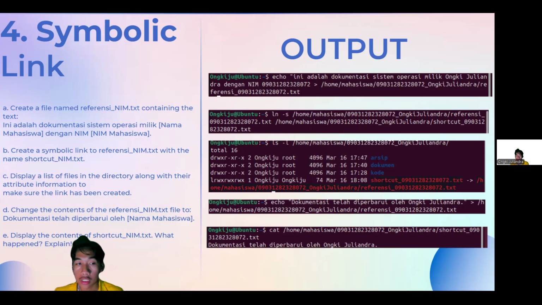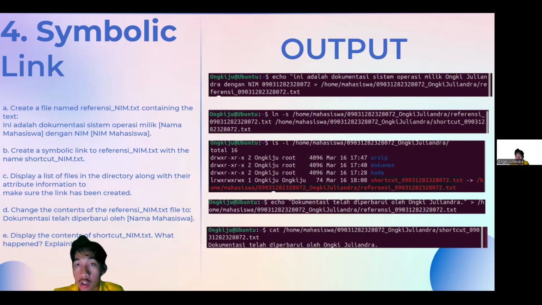After that, we need to display a list of files in the directory along with their attribute information to make sure the link has been created. Then we need to change the contents of the referency_name.txt file to "dokumentasi telah diperbarui oleh Ongki Juliandra." The last one is we need to display the content of shortcut_name.